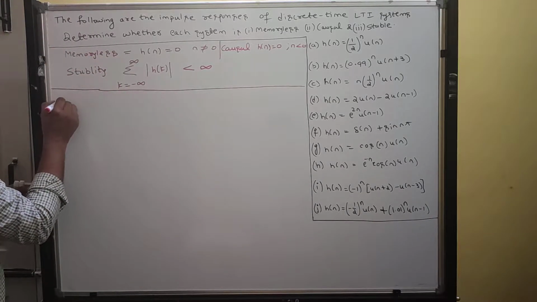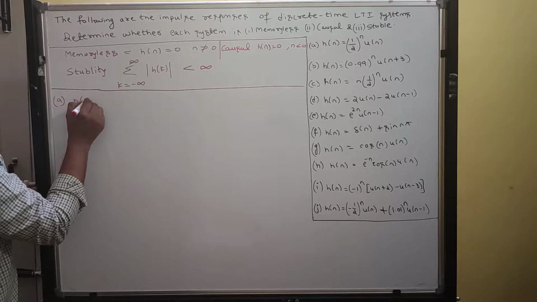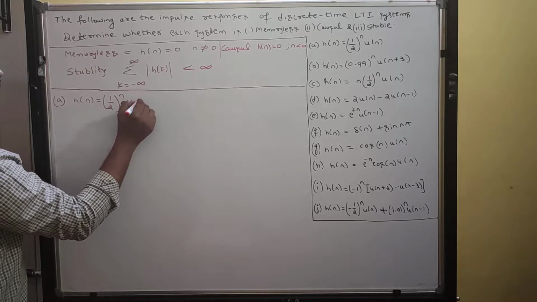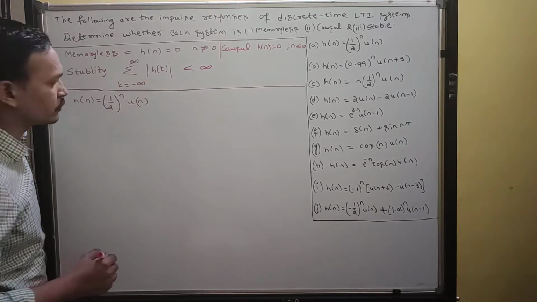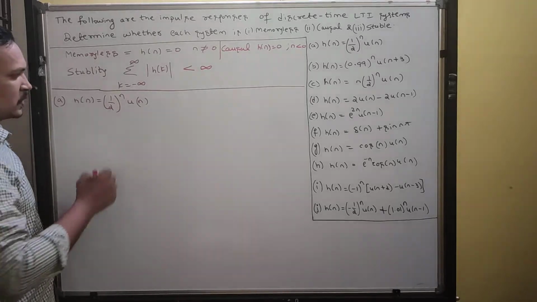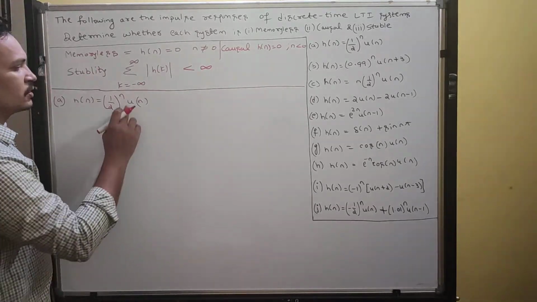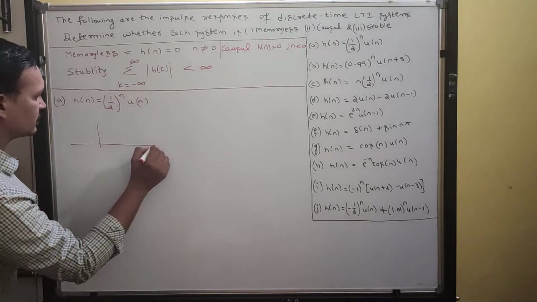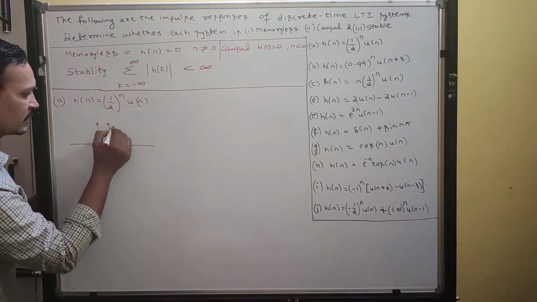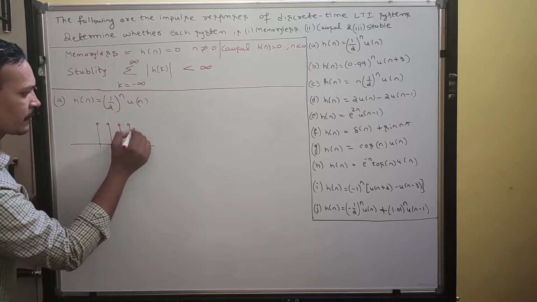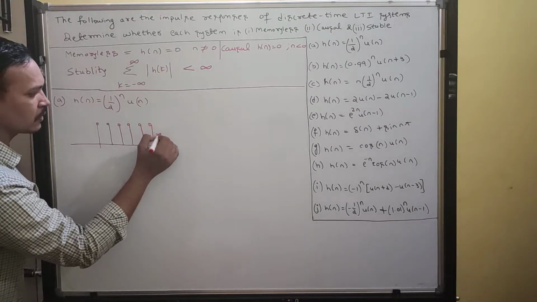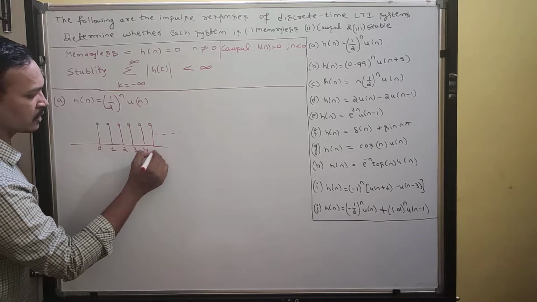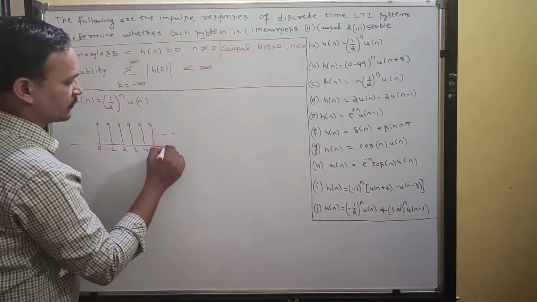So what is the first problem? h of n equals 1 by 2 power n u of n. Okay. Now try to sketch u of n. What is u of n? Since it is discrete, we can write the samples like this. It will go till infinity. So 0, 1, 2, 3, 4, 5 till infinity.